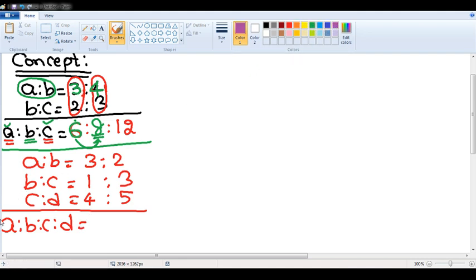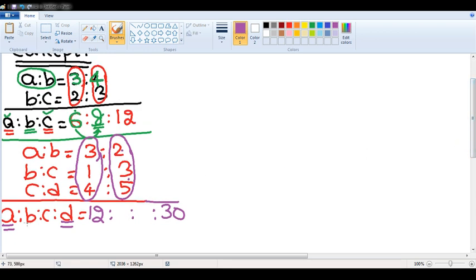Same logic. To find A, the first variable, multiply all the first terms. 4 into 1 into 3 is 12. Similarly, to find the last variable D, multiply all the last coefficients. 5 into 3 is 15. 15 into 2 is 30. Now the middle two variables are missing. They are B and C.